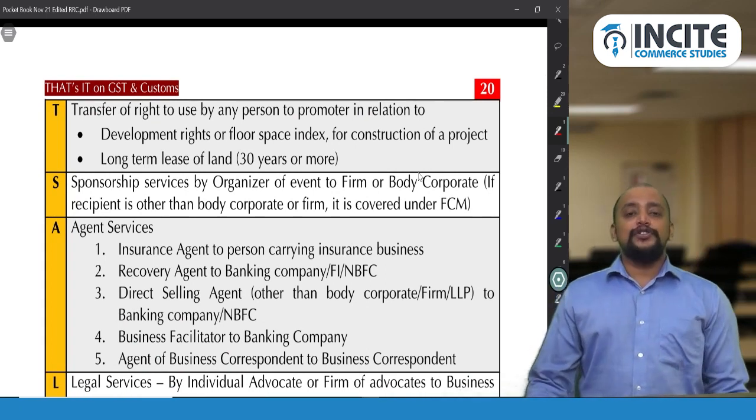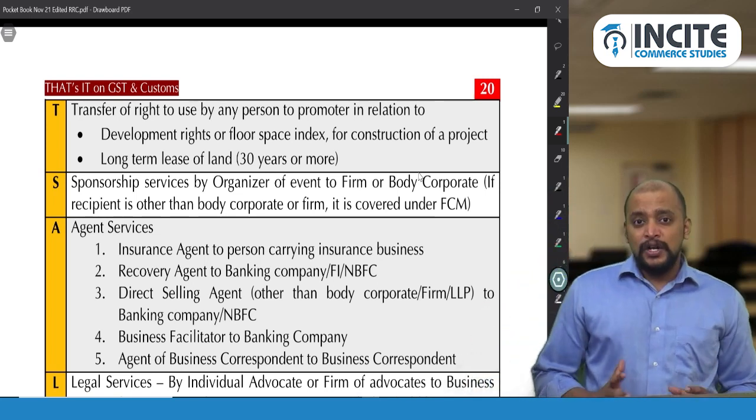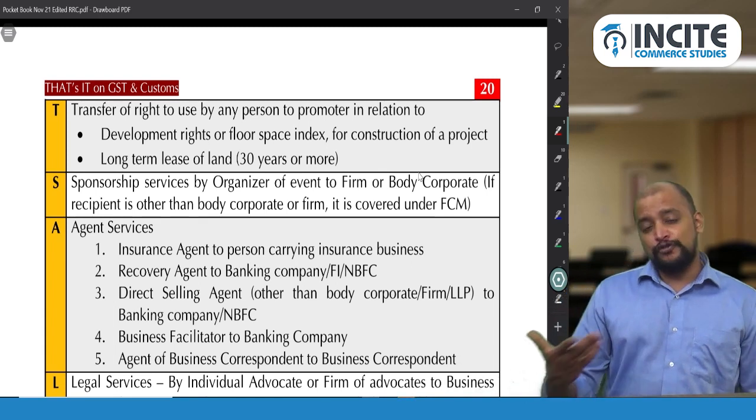So transfer of right to use land, that is FSI, floor space index. I have some floor space index. What is floor space index? That is how much construction I can make on this land, which is known as floor space index.